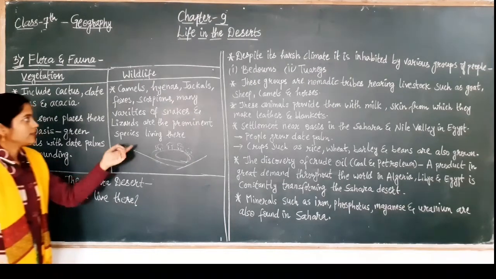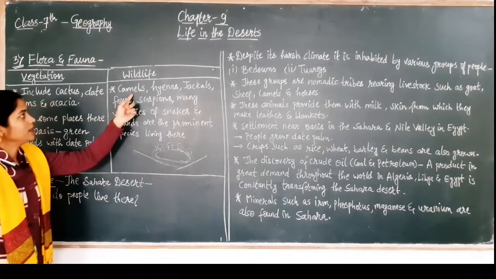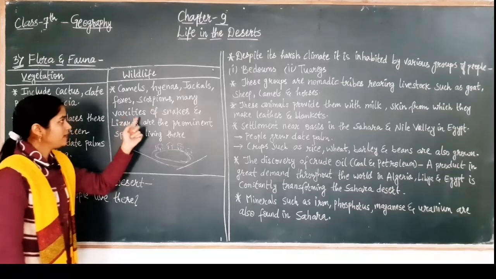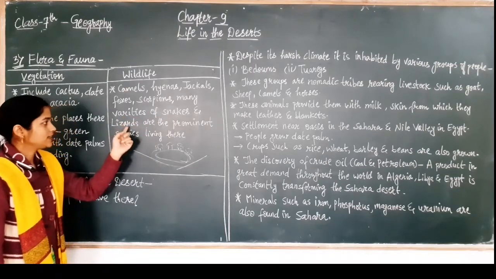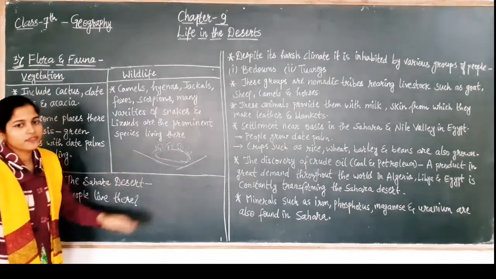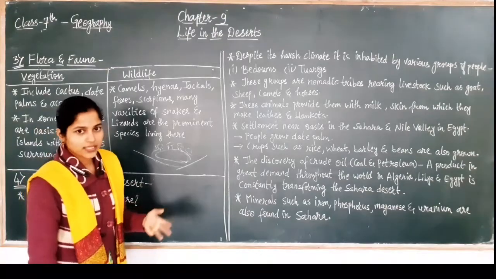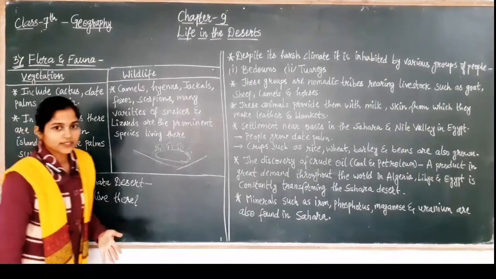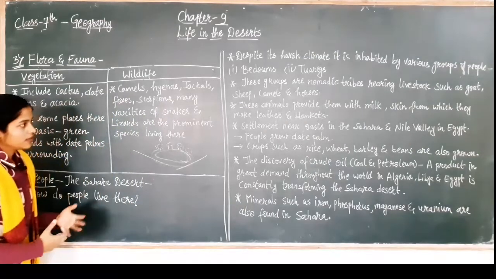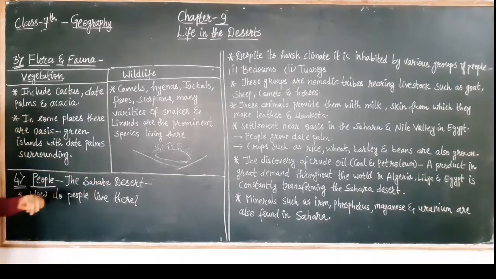Now we'll see the wildlife. The animals found in this region are camels, hyenas, jackals, foxes, and scorpions. Many varieties of snakes and lizards are the prominent species living there. So these are the wildlife of the Sahara Desert. All these are the animals which live in the harsh climatic conditions of the Sahara Desert.